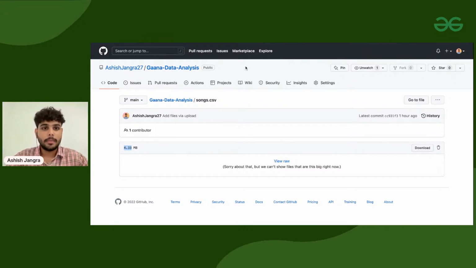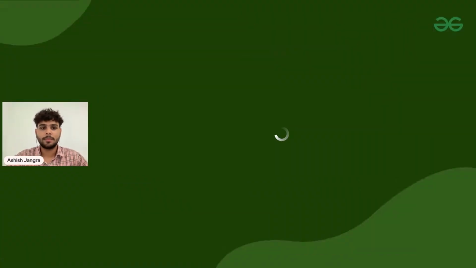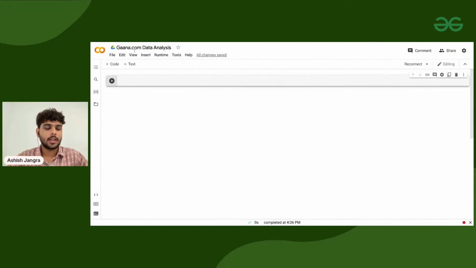Now let me tell you how the data set looks, and for that purpose I need to load this data set. We are going to use a platform called Google Colab. A lot of you might have used Google Colab earlier if you know what data analysis is, or if you have done a couple of projects. This is how Google Colab looks.